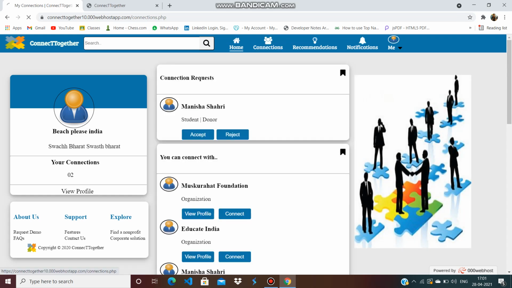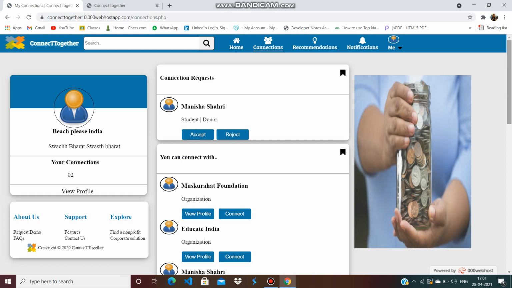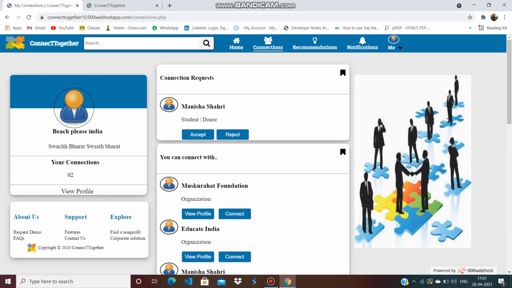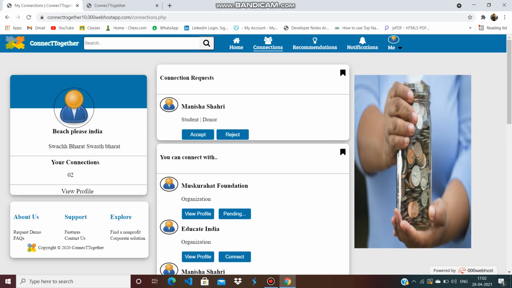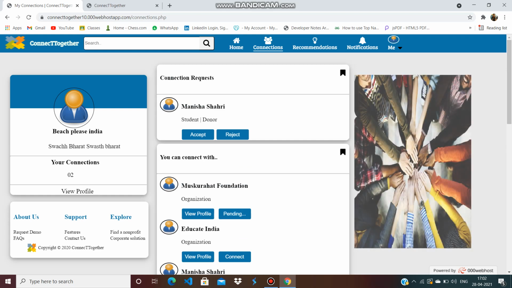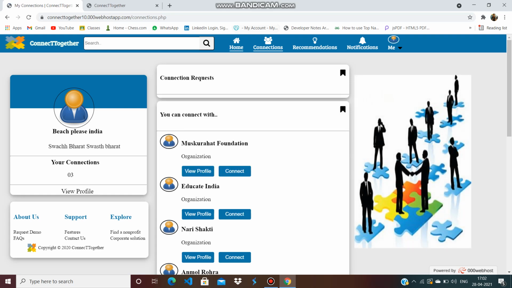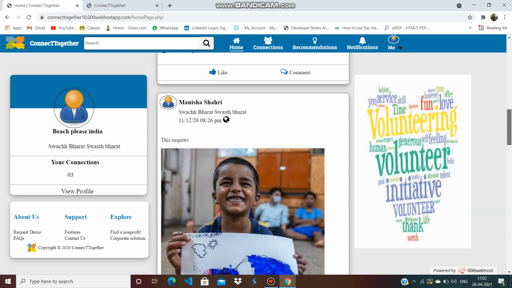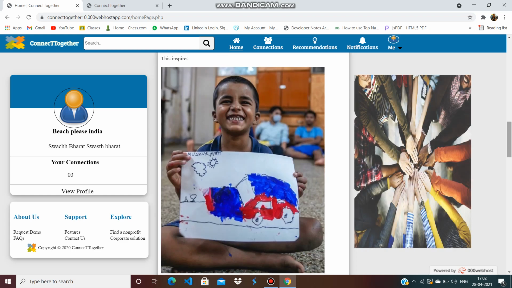I'll post later. Now this is the connection section. In the first part, these are the requests that are sent to me, and here I can send requests to others. I can click on connect and send a request to some other person. For now the number of connections is 2, and when I accept it becomes 3, and now this user is my connection and I can see that user's post. I just connected with this user and I can see their post.